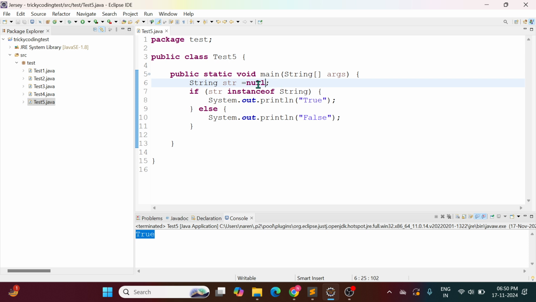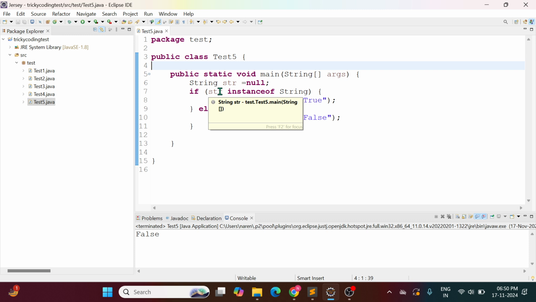Then it is not an instance of String, and it will say false. That's what I wanted to say. And this variable is a local variable. Any local variable you must initialize. If it is an instance variable, then no need to initialize. But if you are accessing that instance variable, you need to create an object. That is a separate concept, and that's why we get an error, don't be confused.